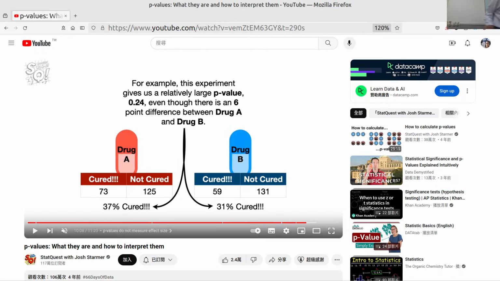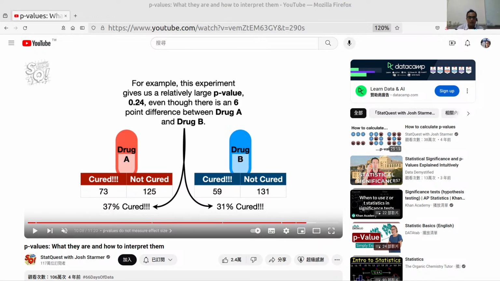Okay. That said, the p-value is actually 0.24, so we are not confident that drug A is different from drug B. Bam! Okay, before we're done, let me say 2 more things about p-values.